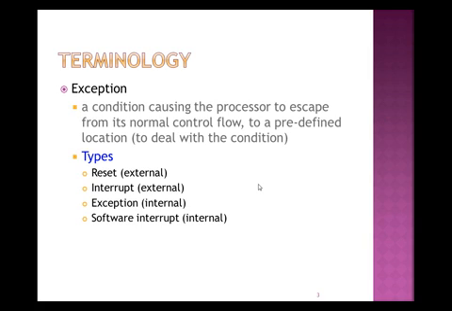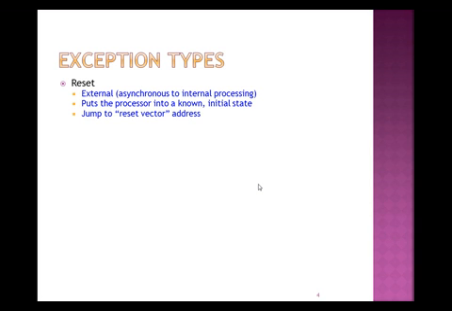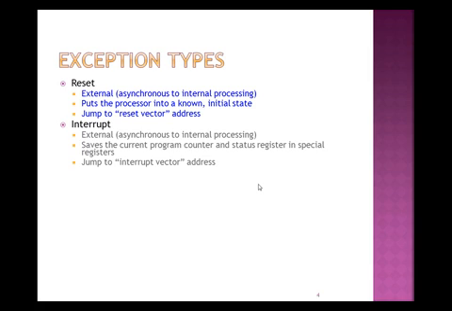These are the types of exceptions: reset is external, interrupt is also external, exception is internal, and software interrupt is internal. Reset is external and puts the processor into a known initial state and jumps to the reset vector address. The next category is interrupt, also external, which saves the current program counter and status register in special registers and then jumps to the interrupt vector address.